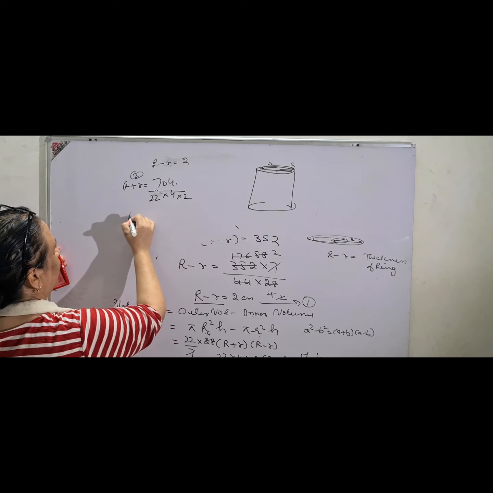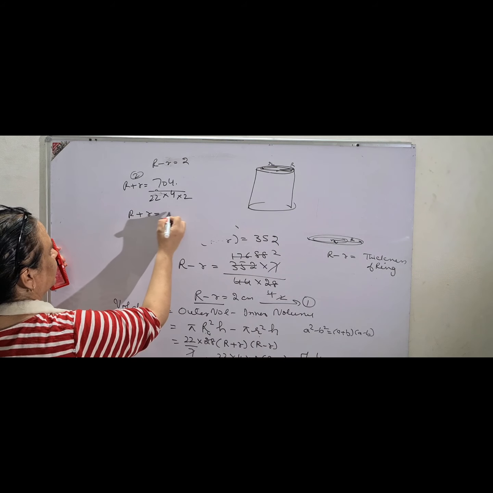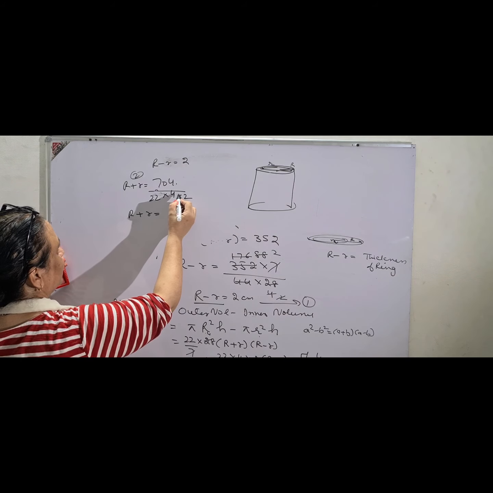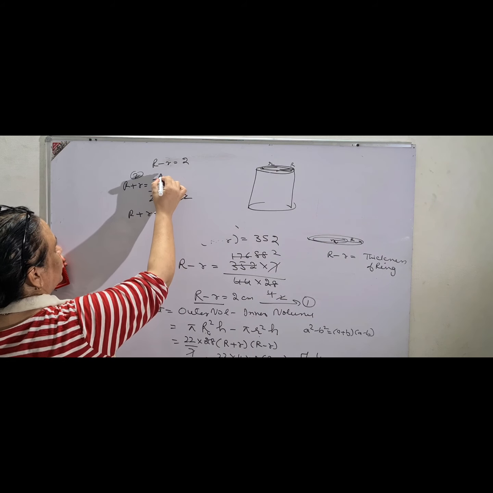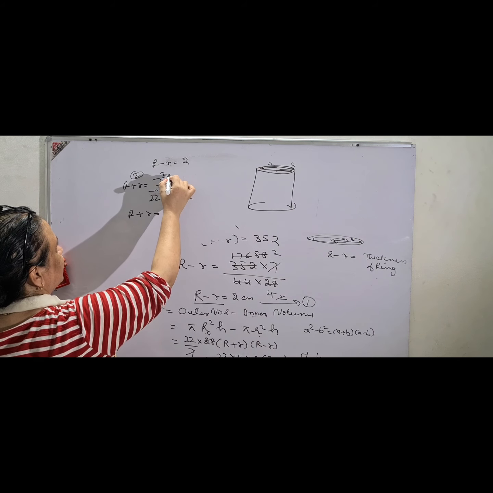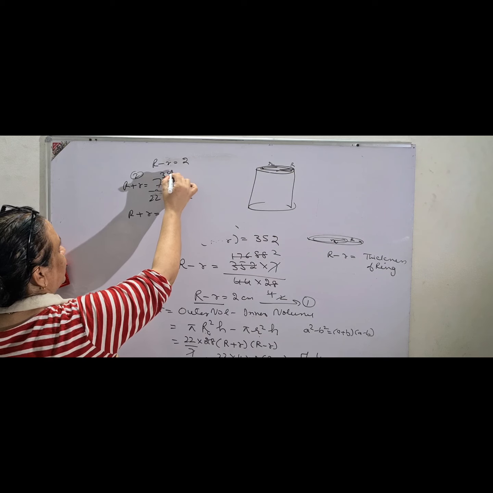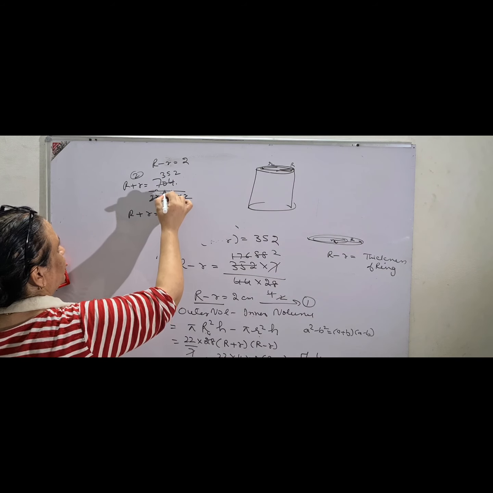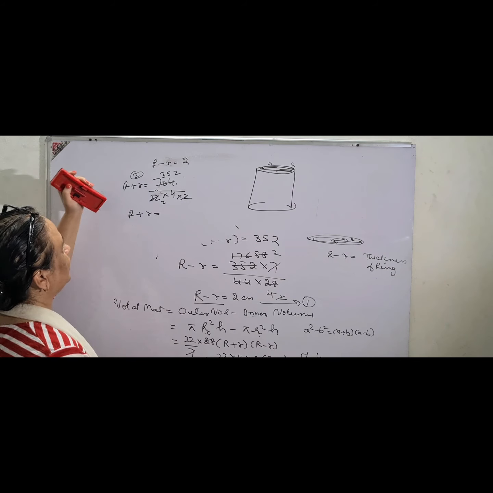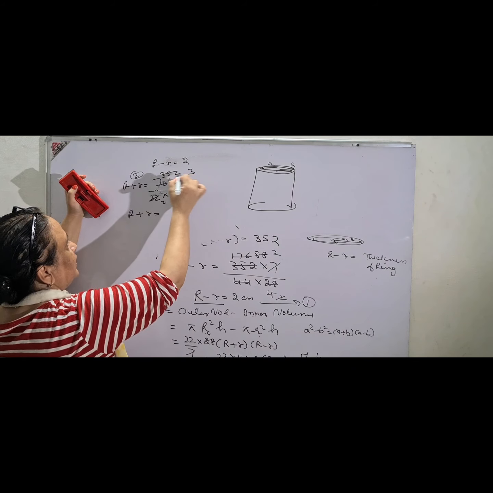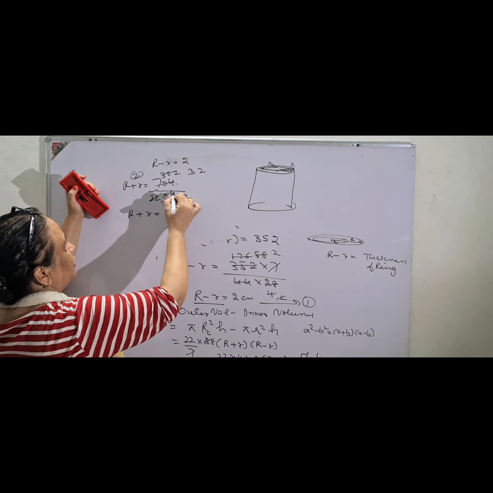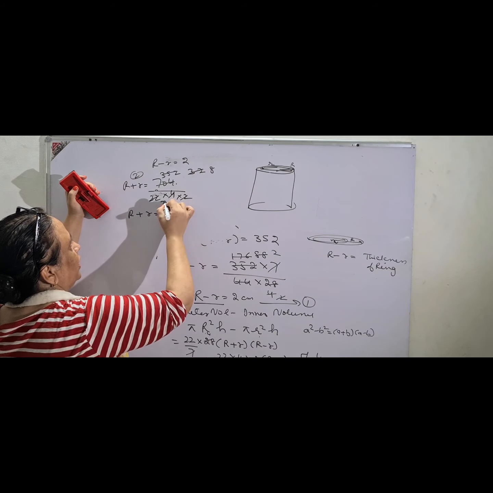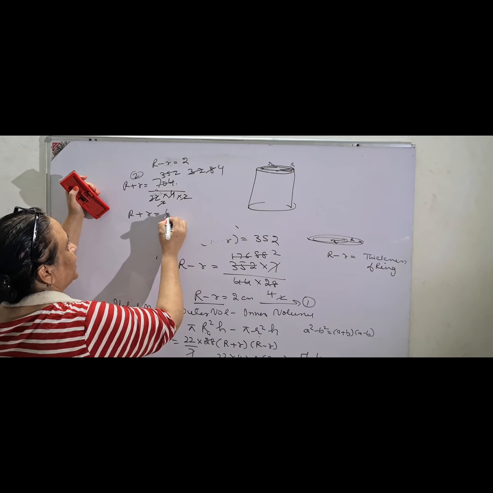This will give you R plus r. If you want to cancel, you do it. 2 threes are 6, 2 fives are 10, 2 twos are 4. Again, 11 twos are 22, 11 threes are 33, 4 eights are 32, and 2 fours are 8. So R plus r is 4.